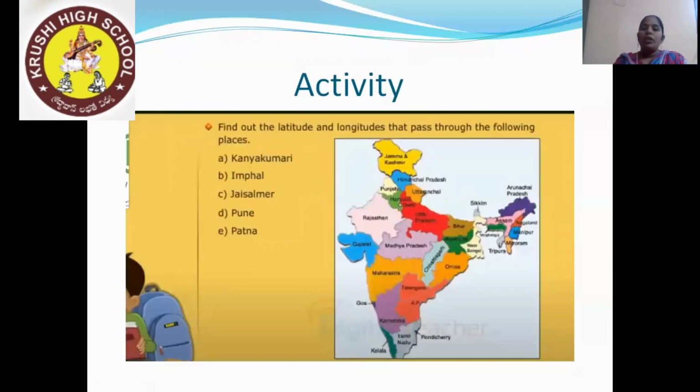Find out the latitude and longitude that pass through the following places: Kanyakumari, Imphal, Jaisalmer, Pune, Patna. Okay, children, this is your activity and you have to complete it, right?